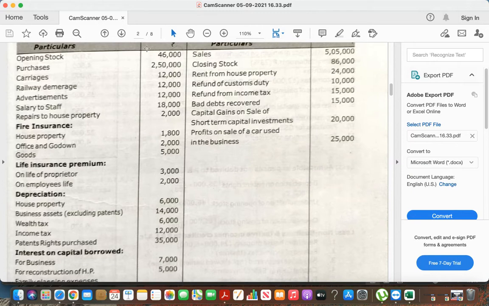Next, purchases. It becomes business expenditure. Carriages, business. Railway demurrage, business. Advertisements. Hence, there are no adjustments. You should be very careful. Simultaneously, you have to check adjustments. Salary to staff. There are no adjustments. Repairs to house property.